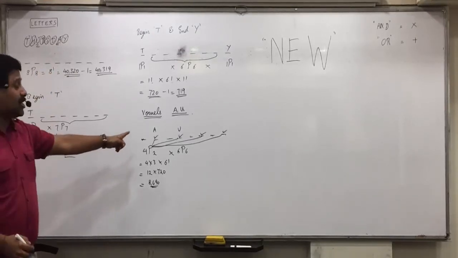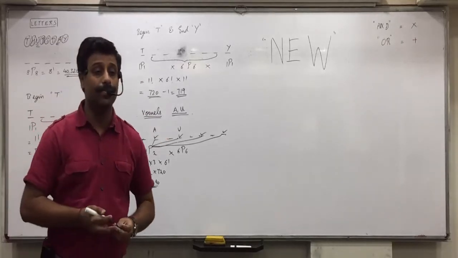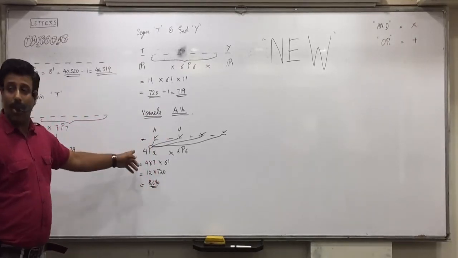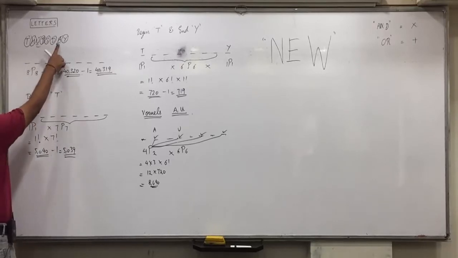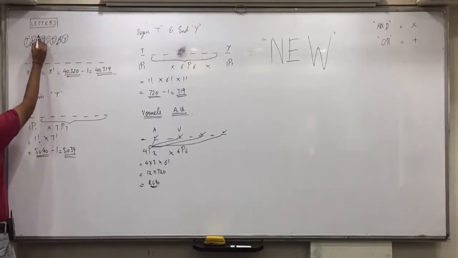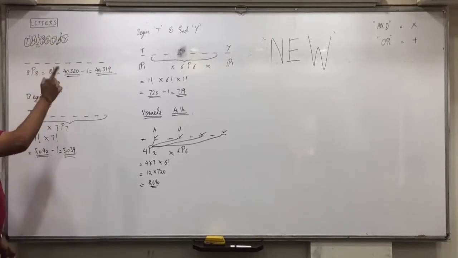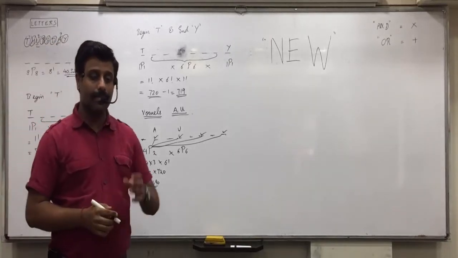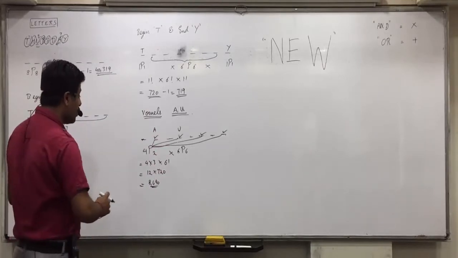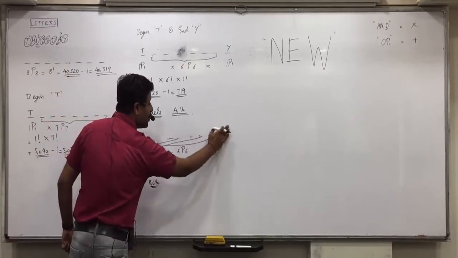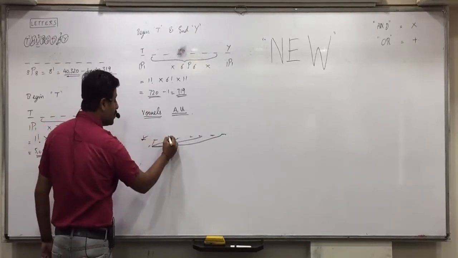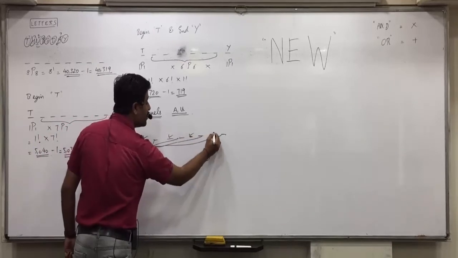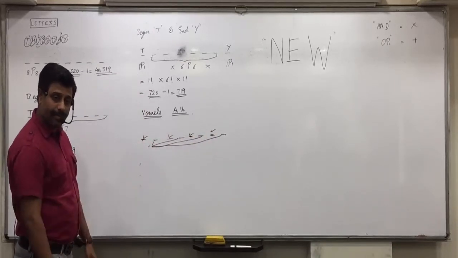If they ask you the same question with odd places, then they can ask you how many new words can be formed. Then you will do -1 because they are in the odd places, 3 and 1. 1, 2, 3, 4, 5, 6, 7, they both are odd places. If I ask you the same question, that vowels come in odd places, then which are the odd places? 1, 3, 5, 7. Your answer will remain same.